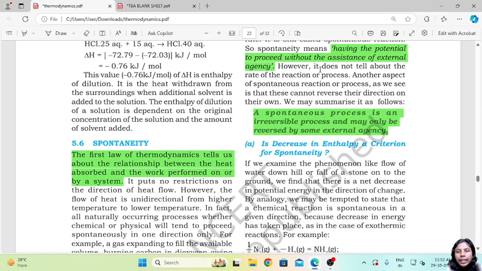However, it does not tell about the rate of a reaction or process. So here we have a limitation, that it does not speak about how fast the reaction is, how slow it is, or in how many steps it is taking place. We have no control over that.